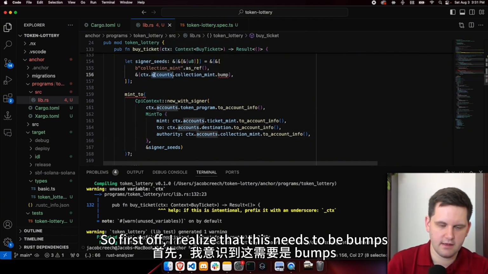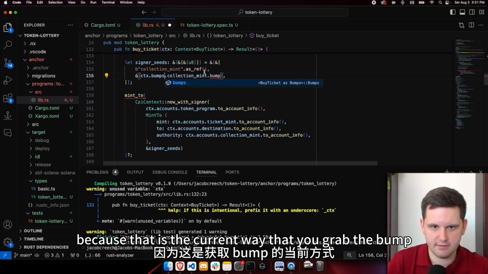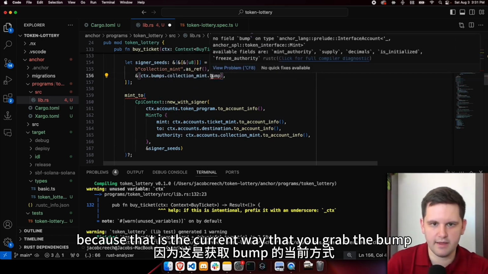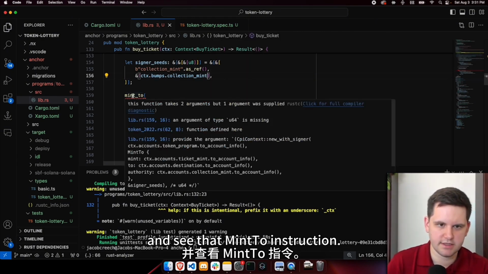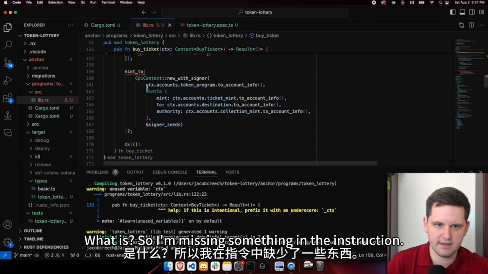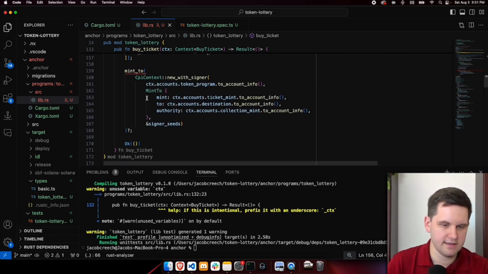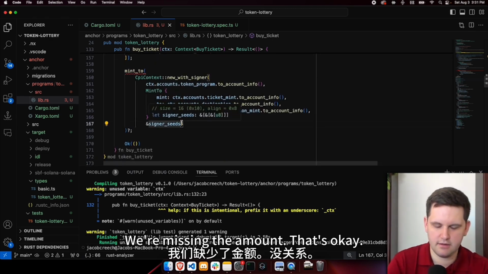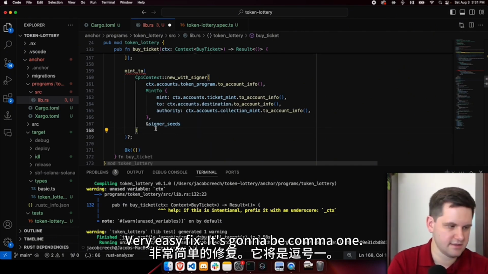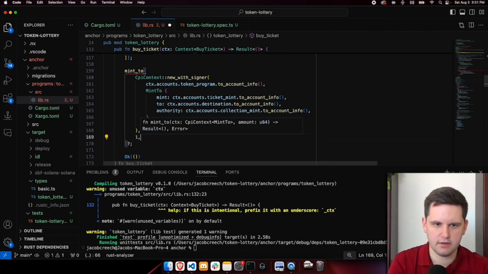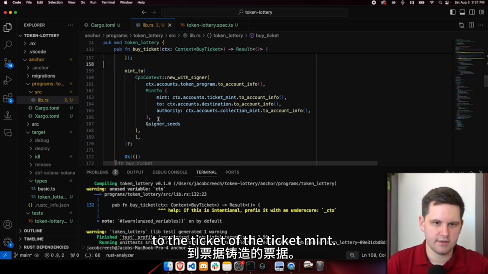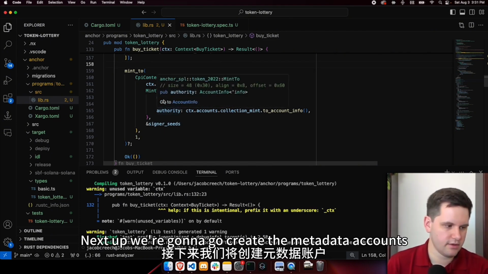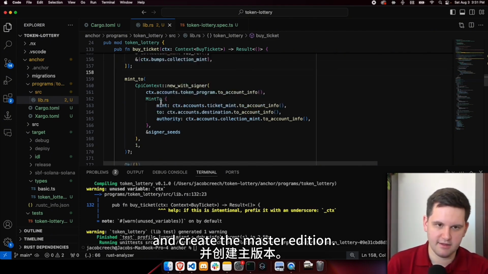So first off, I realize that this needs to be bumps, because that is the current way that you grab the bump. And see that mint_to instruction. So I'm missing something in the instruction. We're missing the amount. That's okay, very easy fix. It's going to be comma 1. There we go. So we minted a single token of the ticket mint. Next up, we're going to create the metadata accounts and create the master edition.